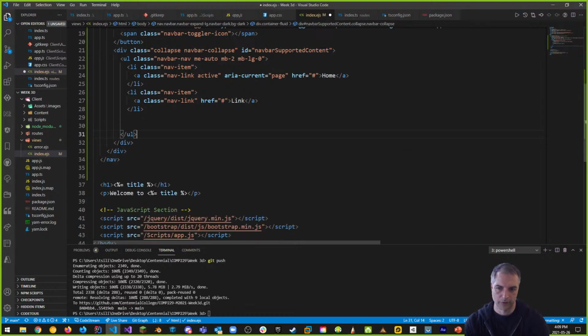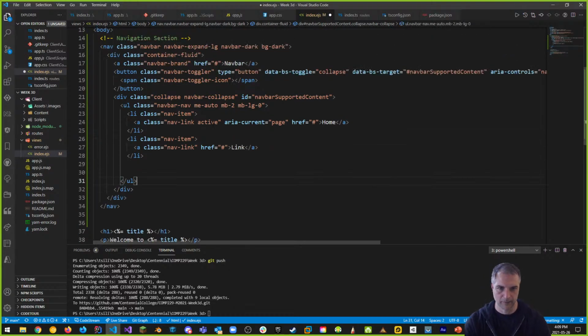So we've got rid of all those things. And now we only have this link. We have home. And this link is about, but we want to add some Font Awesome onto home. And we also want to get rid of this nav link active, which we're going to handle with EJS. So let's get rid of this nav link.